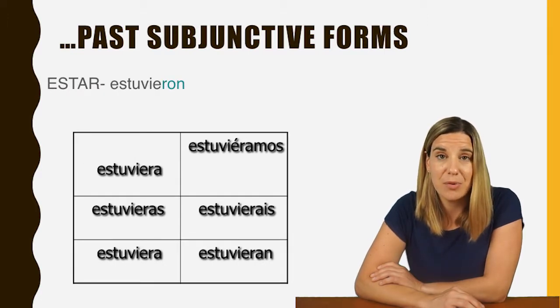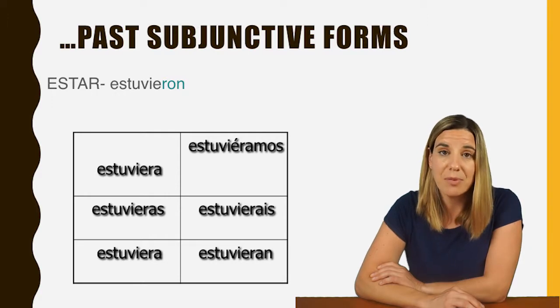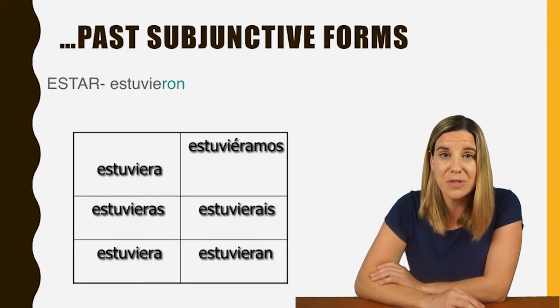Estar was irregular in the preterite tense. It is estuvieron, our third person plural in the preterite. Drop the RON and add our imperfect subjunctive endings. Estuviera, estuvieras, estuviera, estuviéramos, estuvierais, estuvieran.